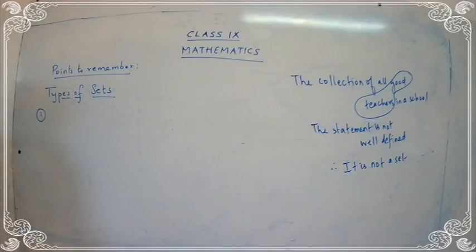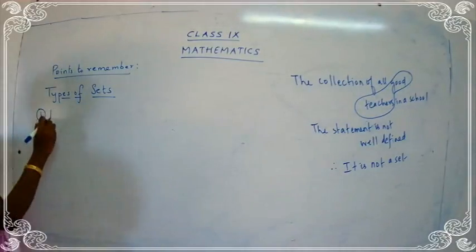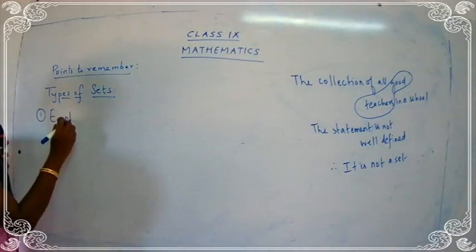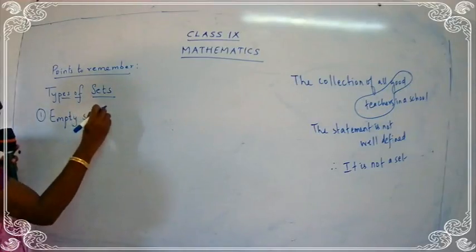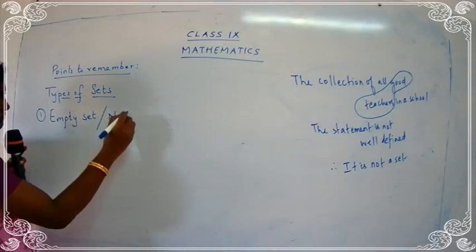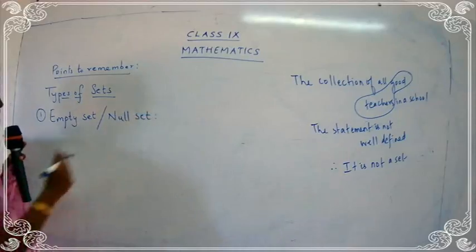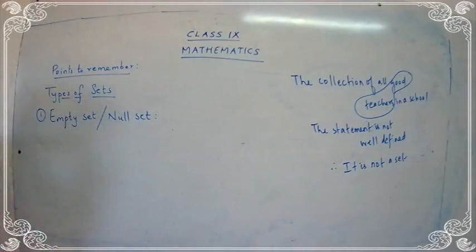Have you started the classwork, children? You have to write the definitions along with me. So take it down. Okay, so write on the first point, empty set or null set. The first set is empty set or null set. Let's write the definition for it.